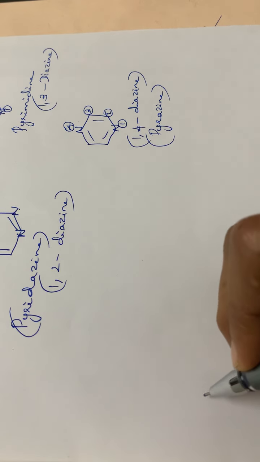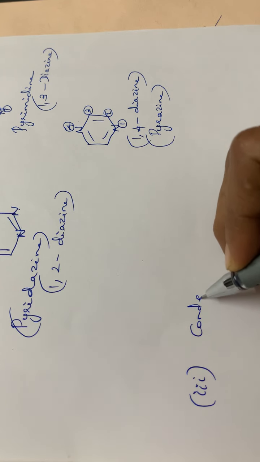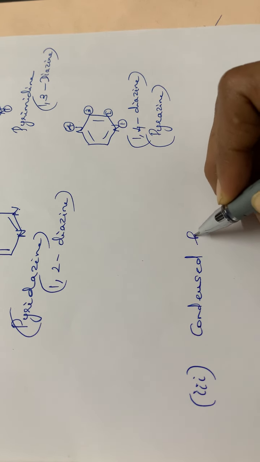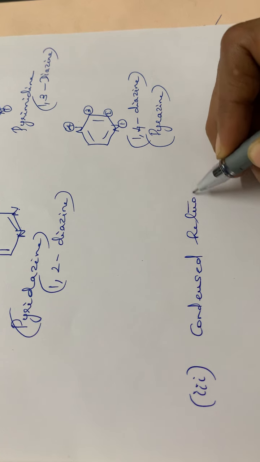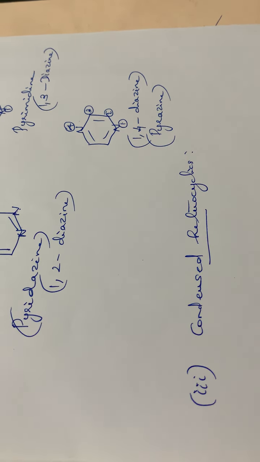Then the next compound, the third main classification, is the condensed heterocyclics.